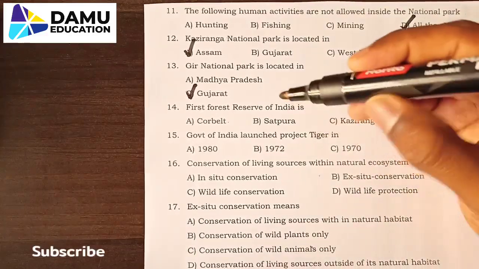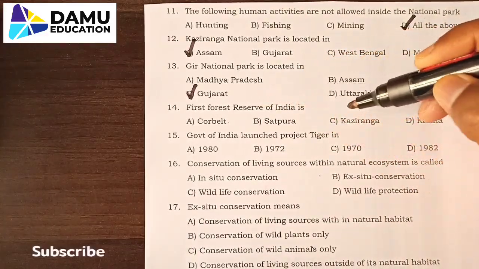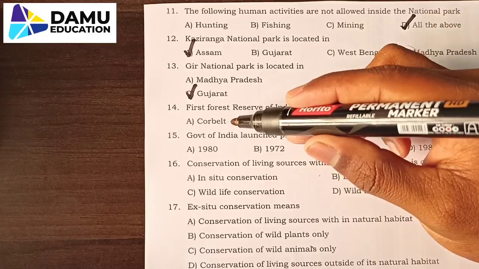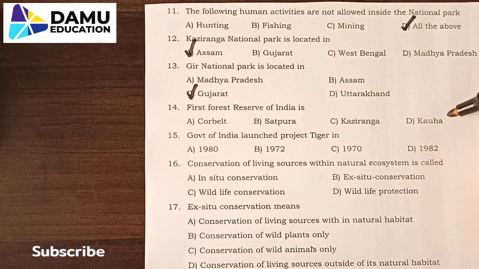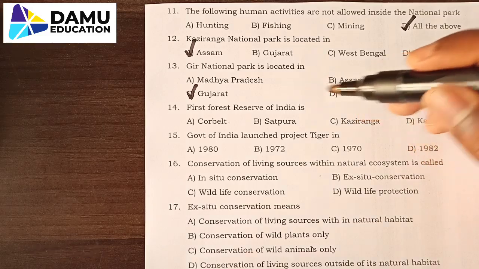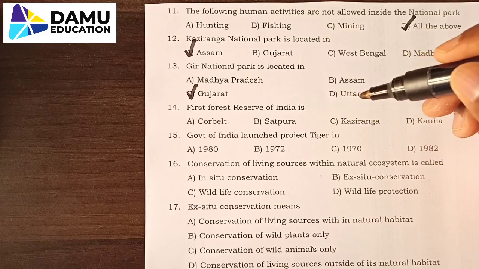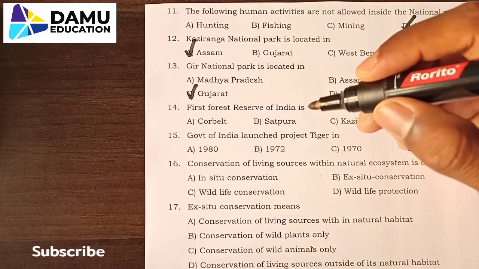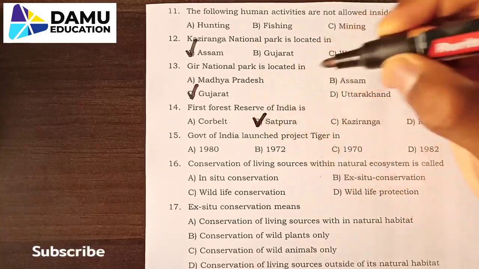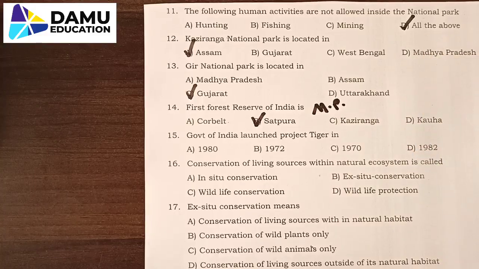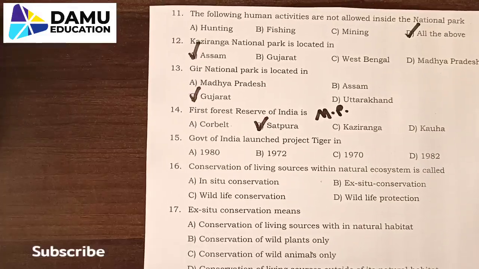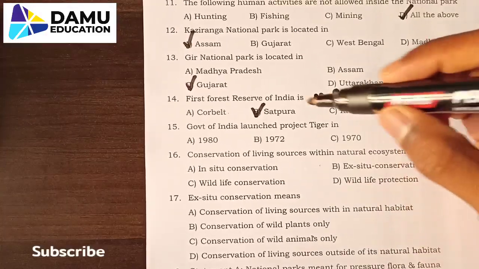Next, the first forest reserve of India is: Corbett, Satpura, Kaziranga or Kanha. We know that it is Satpura, which is located in Madhya Pradesh, MP. That is the first forest reserve in India.